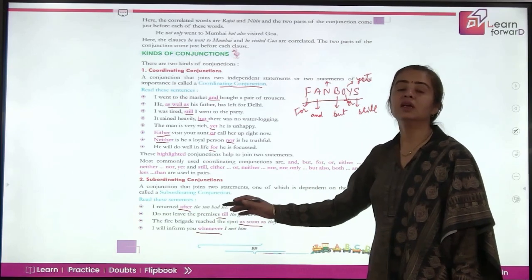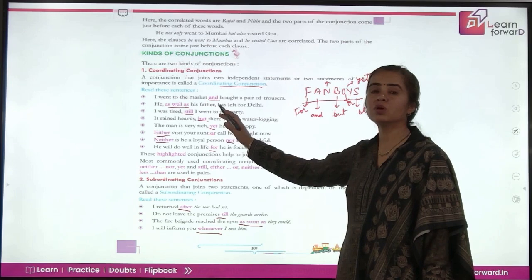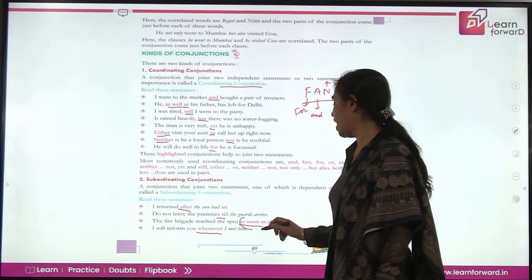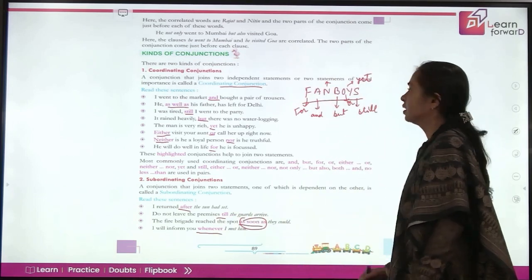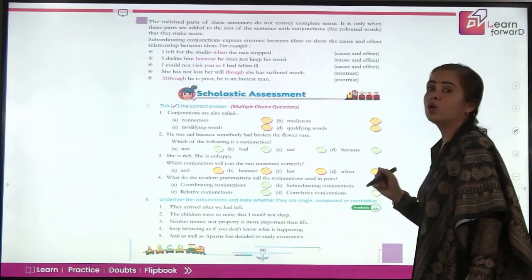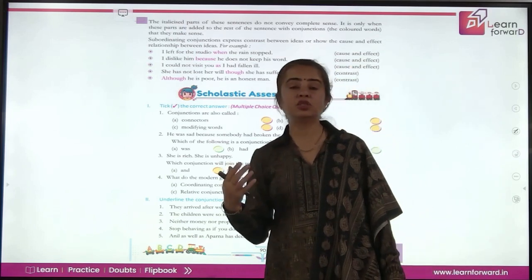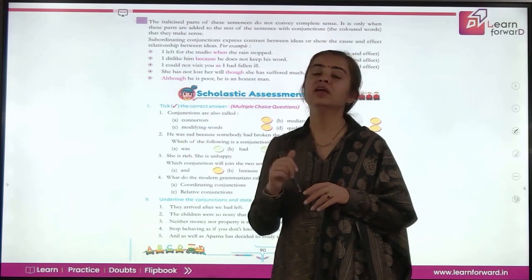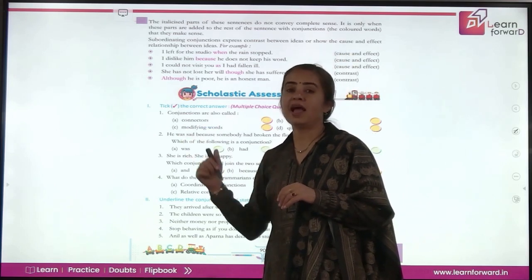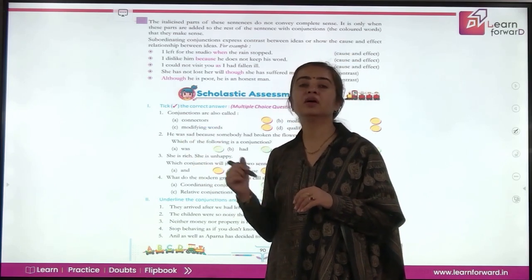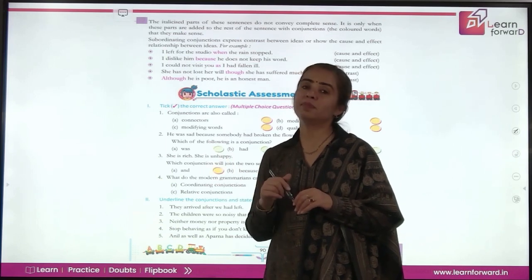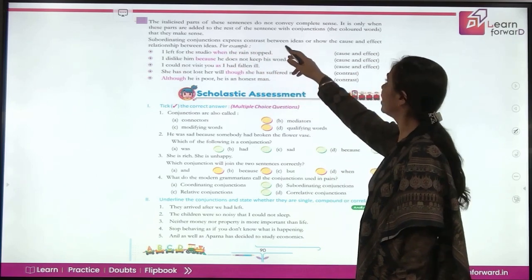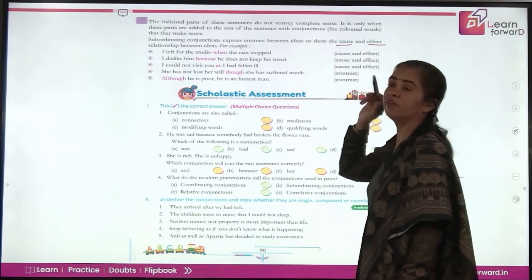Now, see, there is a conjunction here, also a compound conjunction, as well as, this is your coordinating conjunction, whereas as soon as is the subordinating conjunction. So you just need to remember, because if you have to join the sentences using coordinating conjunctions, you must know which are coordinating conjunctions, and on the other hand, which are the subordinating conjunctions. As I just gave you an example here for but, we can just replace them also. Now, subordinating conjunctions express contrast between ideas or show the cause and effect relationship.